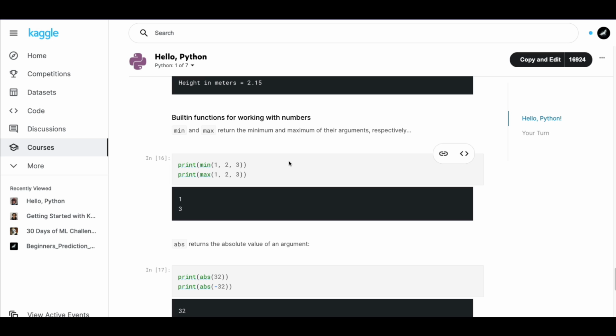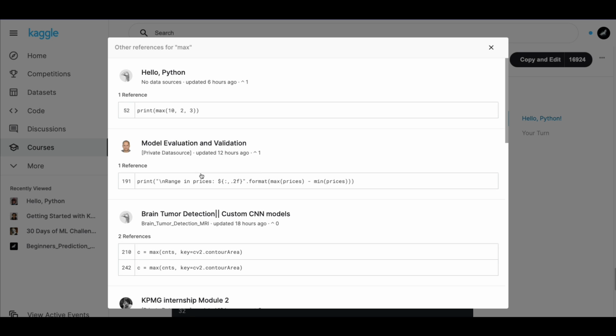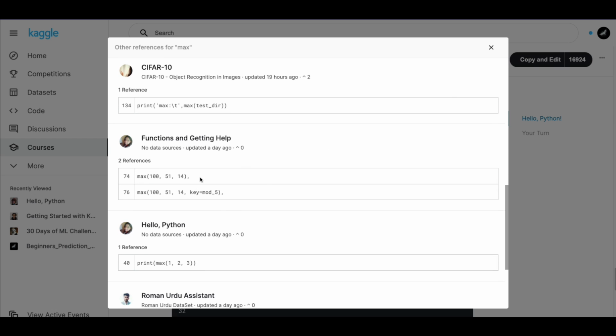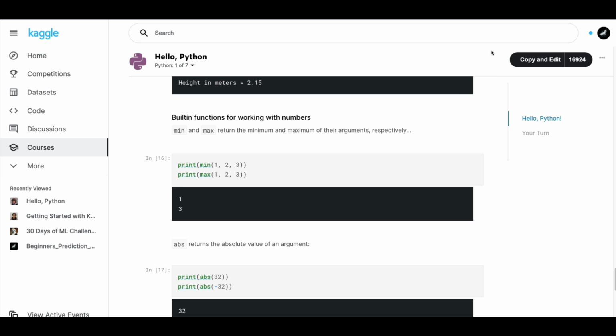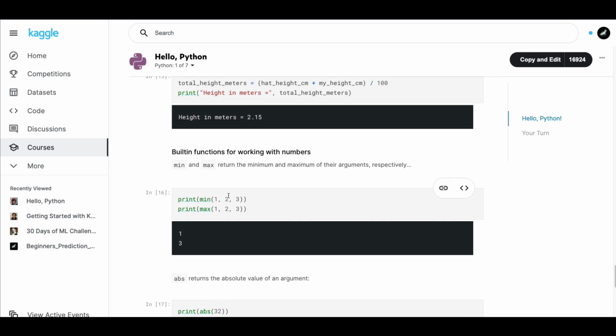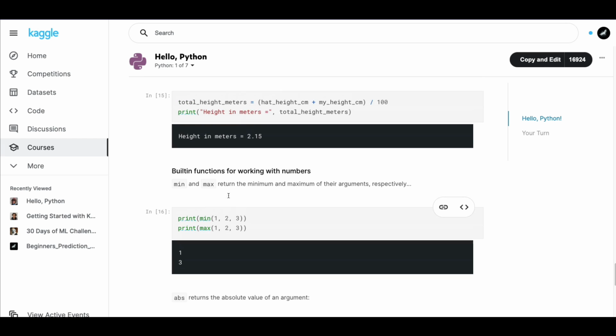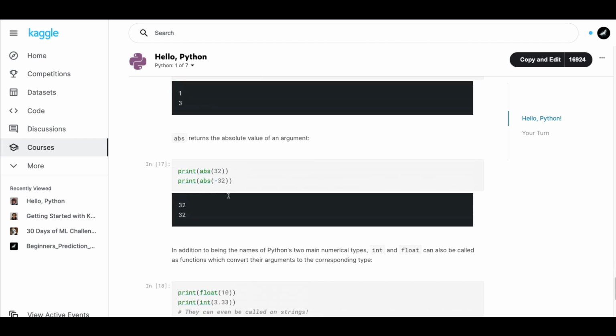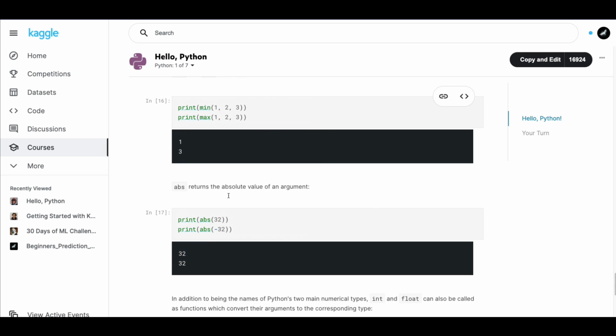And again, because you are on Kaggle, I would like to give you another important feature that Kaggle has got. If you click this function, Kaggle would actually tell you where else this kind of function has been used. So this is a very good way for you to learn how people actually use it. It's like you go to a dictionary and look for a word, and then the dictionary would say this is used like this. So this way you can always learn how you can do something, and how it is being used by somebody else. So that's a good way to see others' code as well.